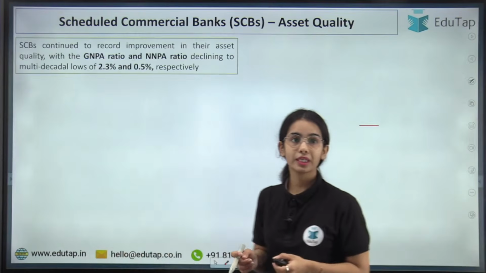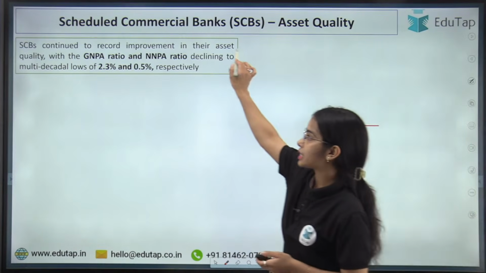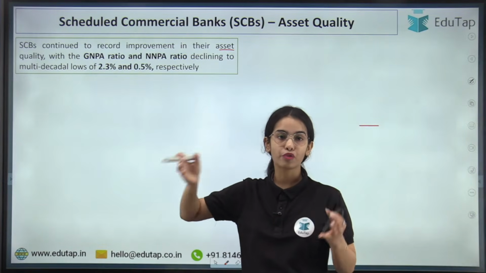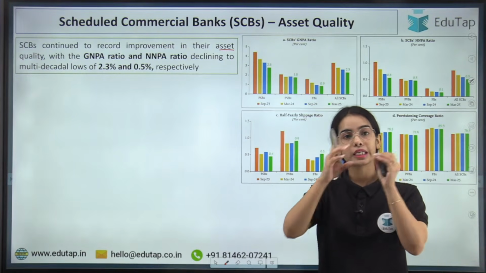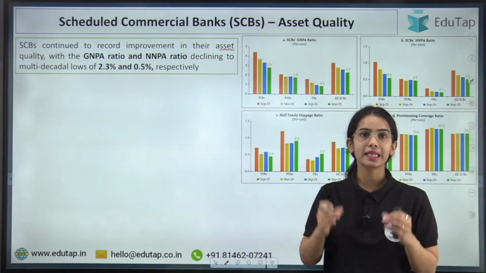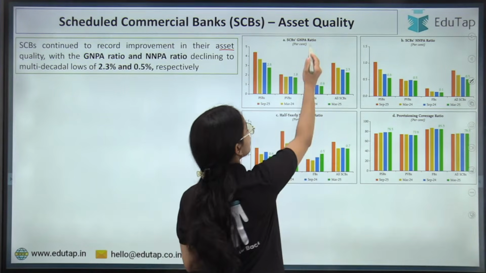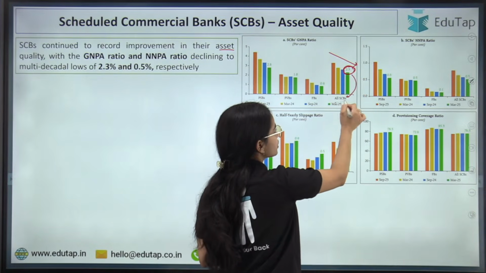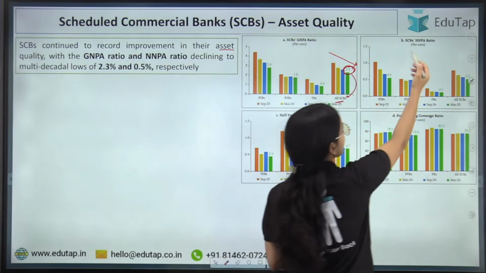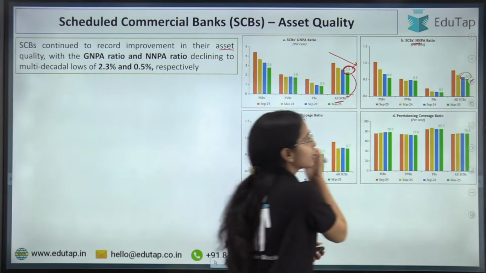Now coming to the next point, that is scheduled commercial banks continue to record improvement in their asset quality. So the asset quality has improved for the scheduled commercial banks. That means the scheduled commercial banks have seen a decline in the gross non-performing asset and the net non-performing asset. For all the scheduled commercial banks, the gross non-performing asset has reduced to 2.3%. This is the data. For the scheduled commercial banks, the net non-performing asset ratio has decreased to 0.5%.